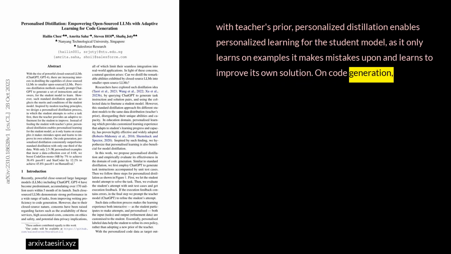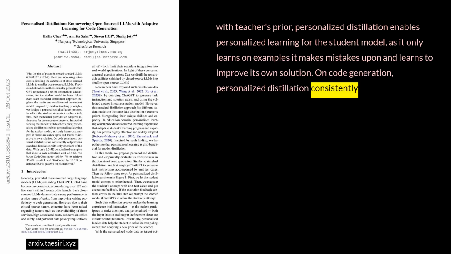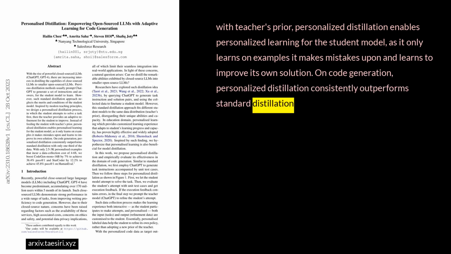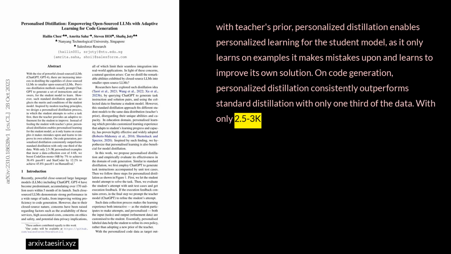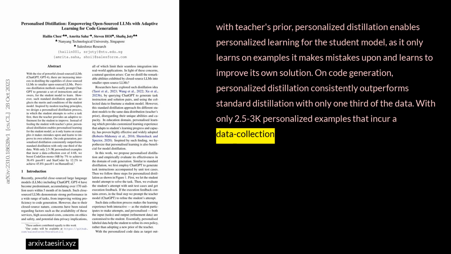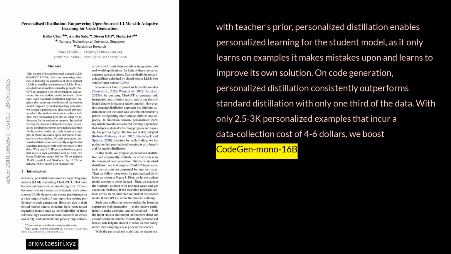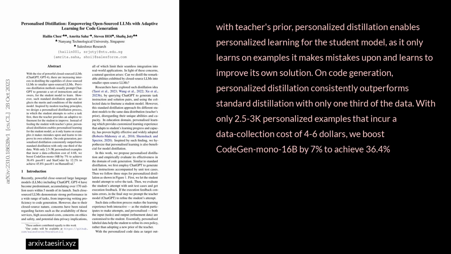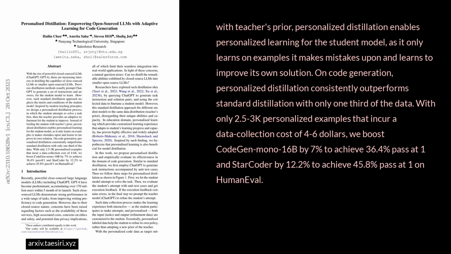On code generation, personalized distillation consistently outperforms standard distillation with only 1/3 of the data, with only 2.53K personalized examples that incur a data collection cost of $4 or $6. We boost CodeGen-Mono 16B by 7% to achieve 36.4% pass@1, and StarCoder by 12.2% to achieve 45.8% pass@1 on HumanEval.